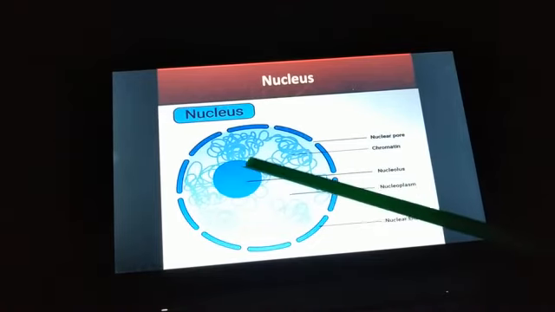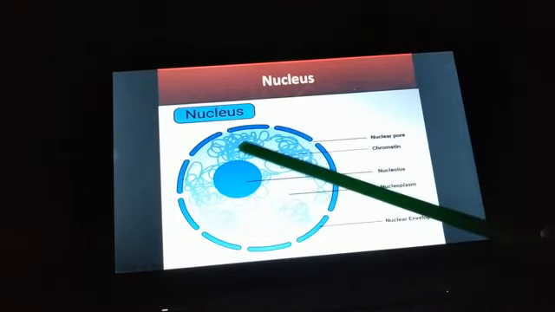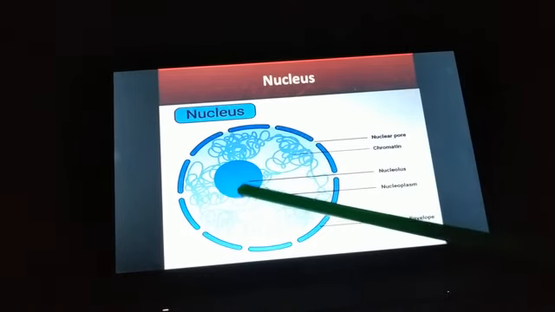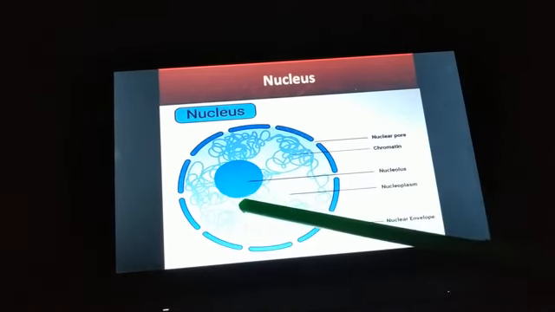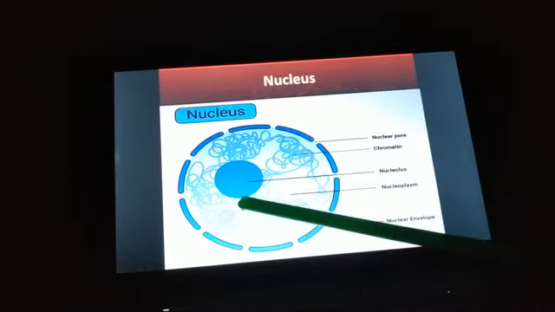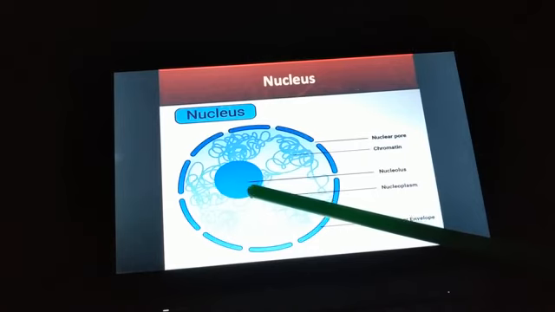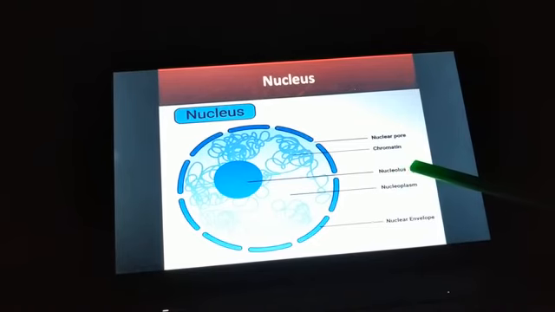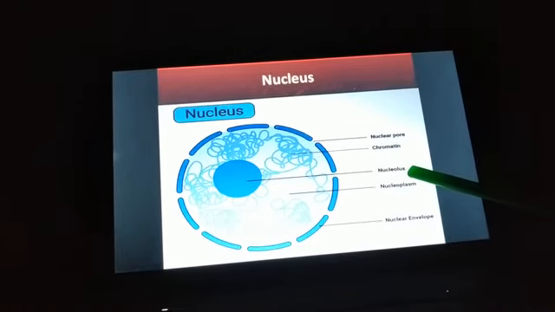Now this nucleolus is a spherical structure. Can you see? These are spherical structures, and they are the site for the synthesis of ribosomal RNA. The nucleolus is the site where ribosomal RNA is synthesized.